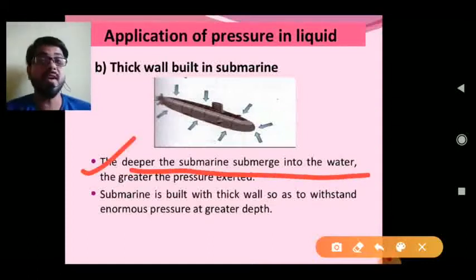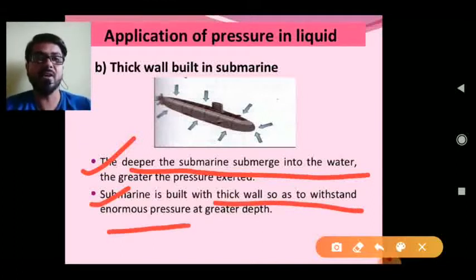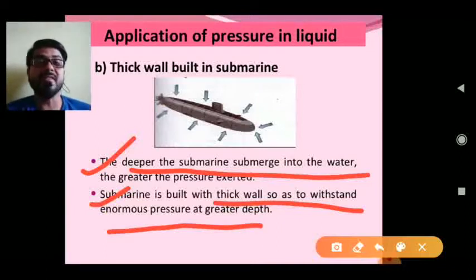So to overcome the pressure, the submarine wall is built very thick. A submarine is built with thick walls so as to withstand enormous pressure at greater depth. Because of this, sea divers wear a special suit when they go deeper in the sea to withstand the pressure.